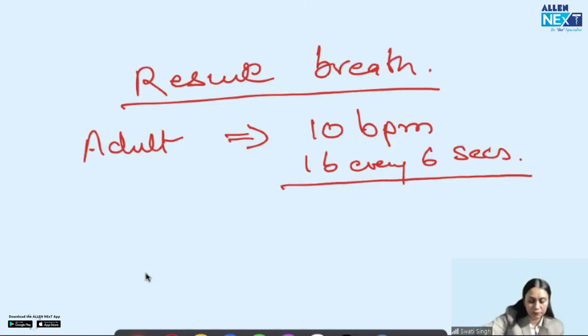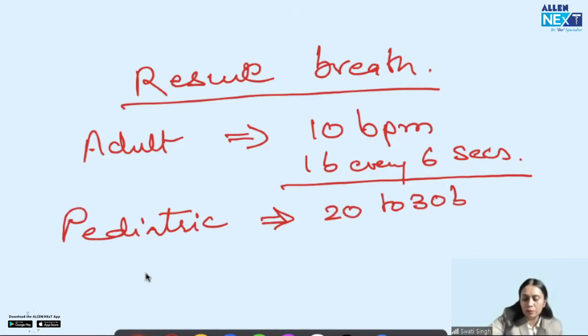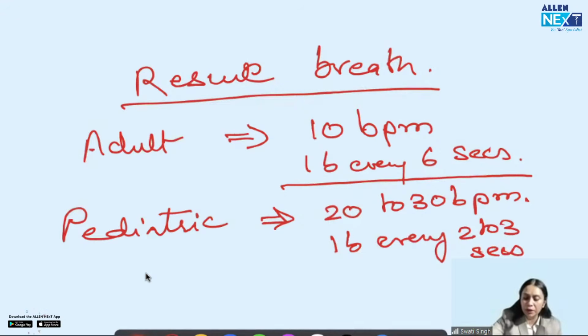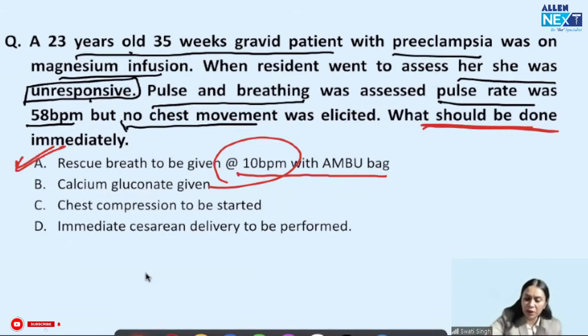If it is pediatric, 20 to 30 breaths per minute, right? That is 1 breath every 2 to 3 seconds. So I've written it in both ways. Remember that this rescue breath rate is fixed, and you have to give the answer if it is asked like this. Okay, how many rescue breaths? Remember like this.